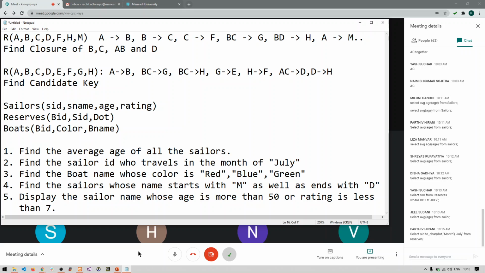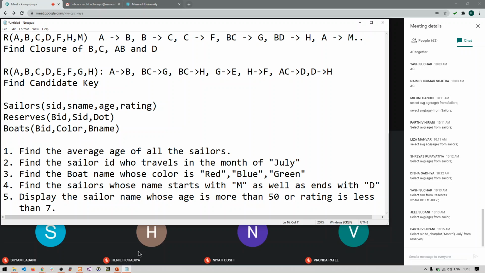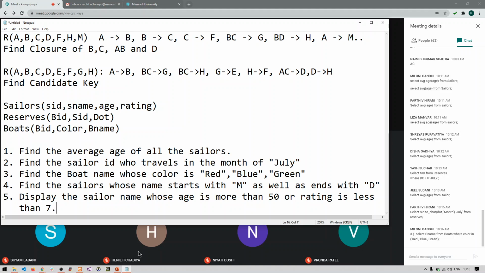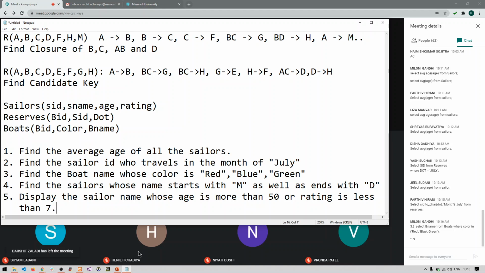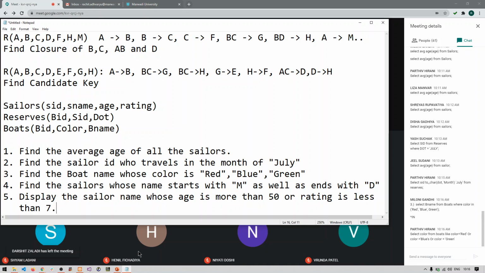Yes, so what is the first answer? Select AVG(age) from sailors. This should be the first answer. Right, very good. Then the second question: find the sailor ID who travels in the month of July.